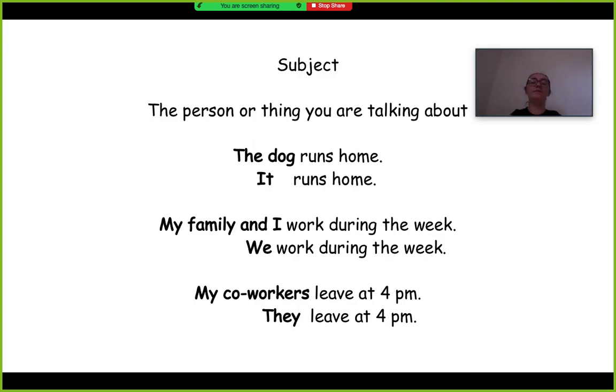So then we have they. They could be my coworkers. You could use they instead of saying my coworkers because they is other people that are not yourself, but it's plural. So it's lots of other people or a couple other people that are not you, or the person that you're talking to.